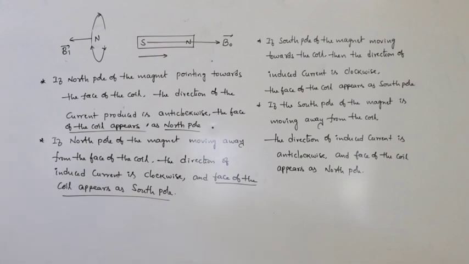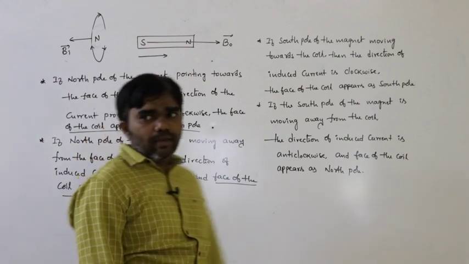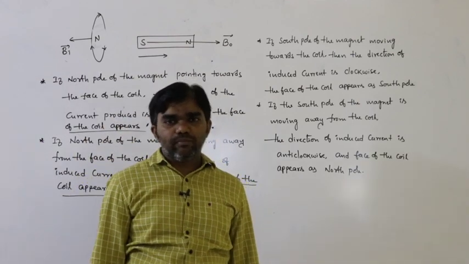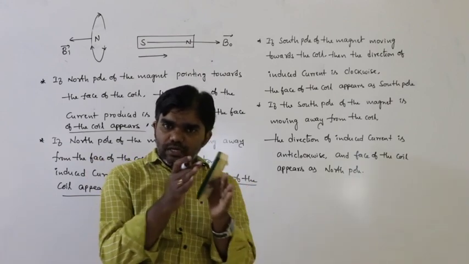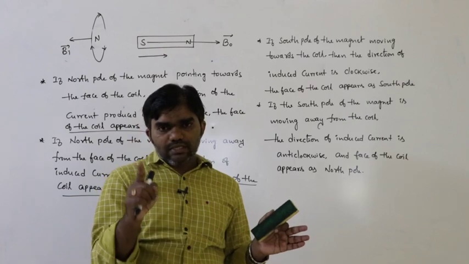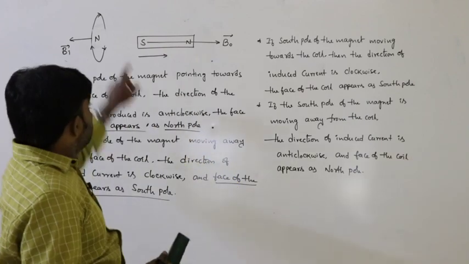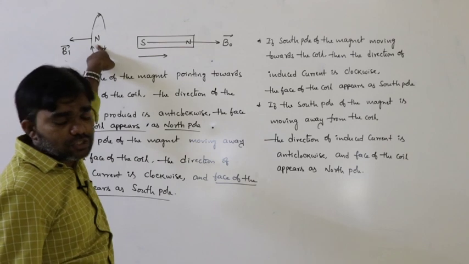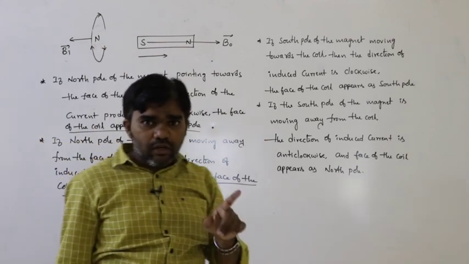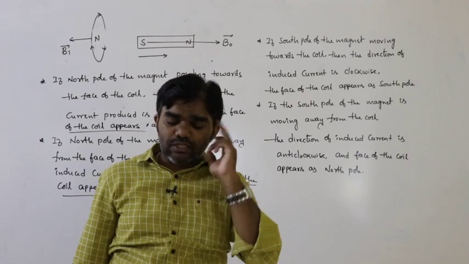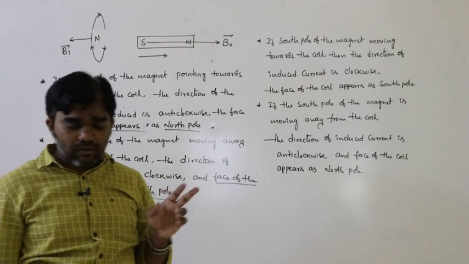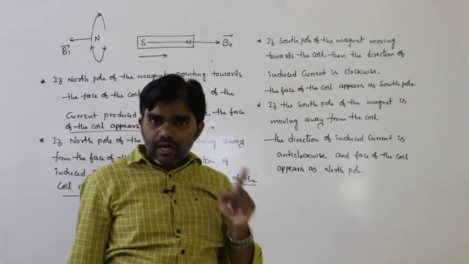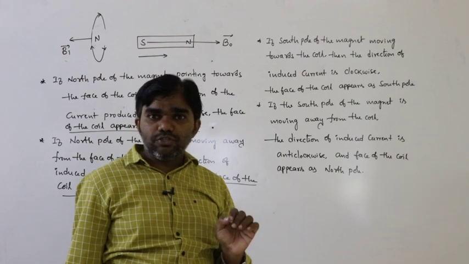These are the 4 points we have to remember in this situation. How does the face of the coil behave when the magnet poles are moving towards the coil or away from the coil? If the south pole is moving towards the coil, the face of the coil appears as south pole because of repulsion. So the thing is opposition. Always induced current causes opposition. Induced current in the coil always causes opposition. That is a very, very important thing here.